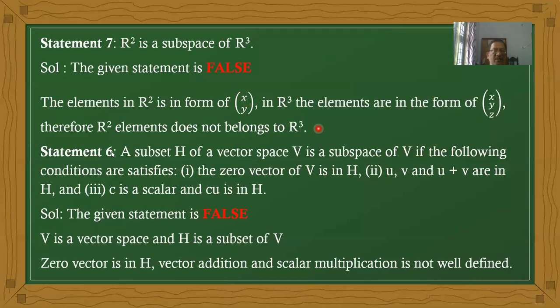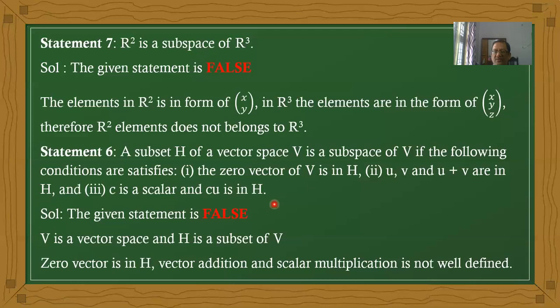Okay, now next. It is the eighth statement, not sixth. Eighth statement: Let H, a subset of a vector space V, be a subspace of V if it satisfies the following conditions: the zero vector of V is in H, and U plus V are in H, and C is a scalar, C into U is also in H. Here, whether the given statement is true or false, the given statement is false.